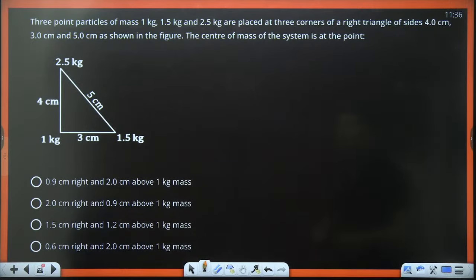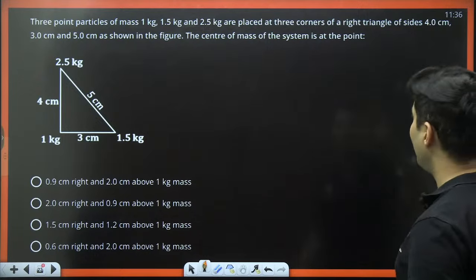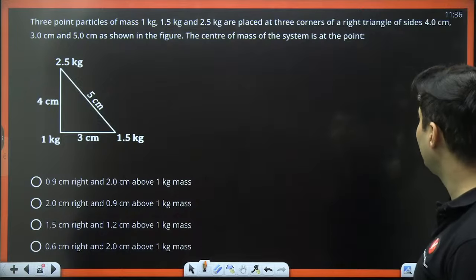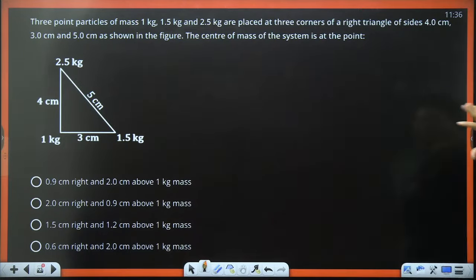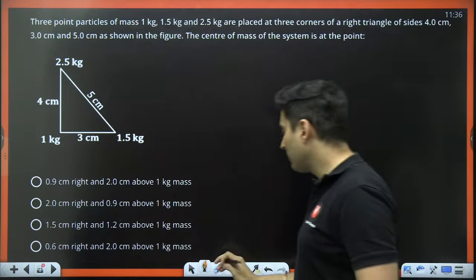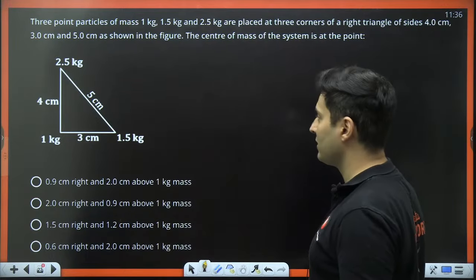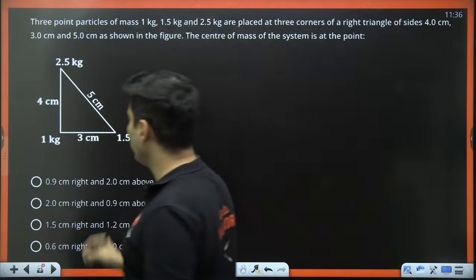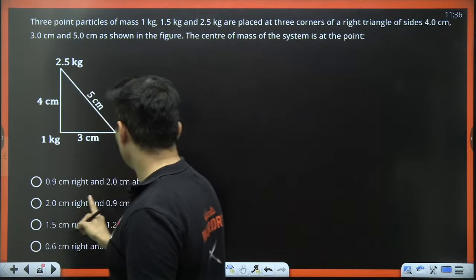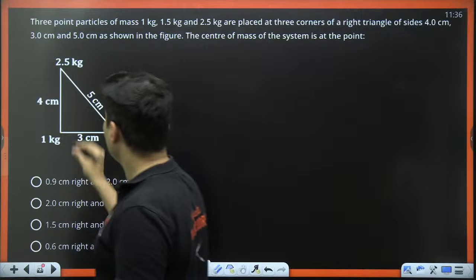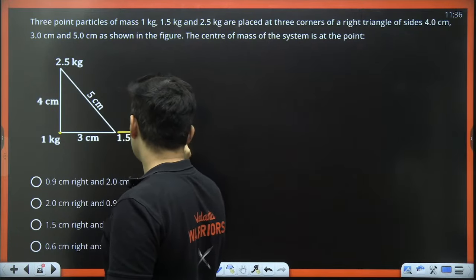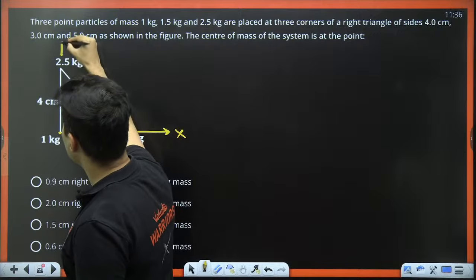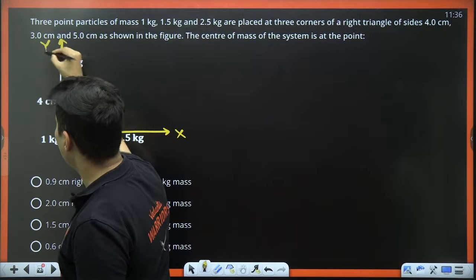The 3-point particles of mass 1 kg, 1.5 kg, 2.5 kg are at the 3 corners of a right angle triangle. Side 4, 3, 5 as shown. The center of the mass of the system is where? Where is the center of mass? So my dear students, over here, with respect to 1 kg we have to find. So let me choose this only as the origin. Let me choose this as the x-axis. Let me choose this as my y-axis.